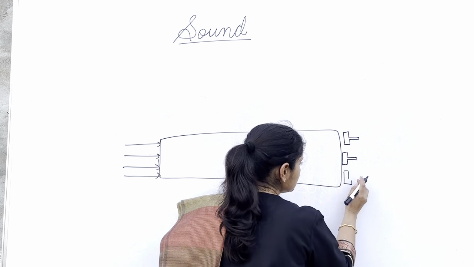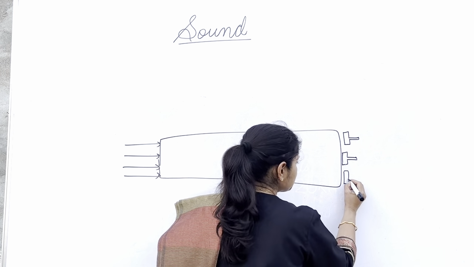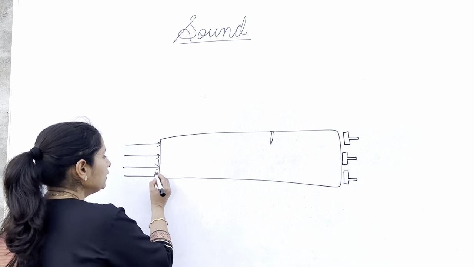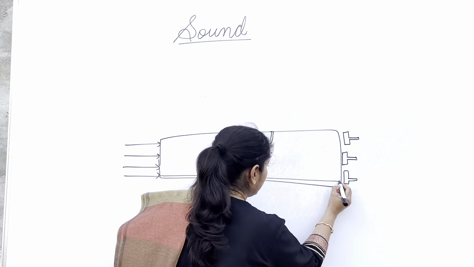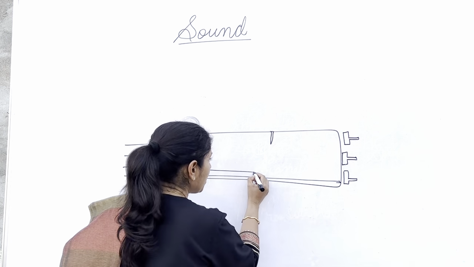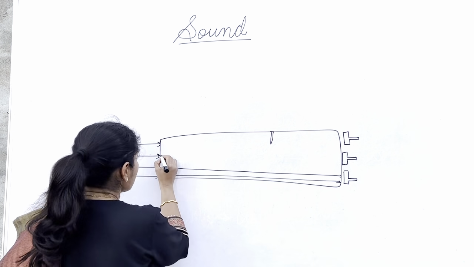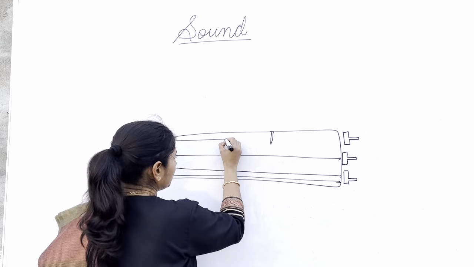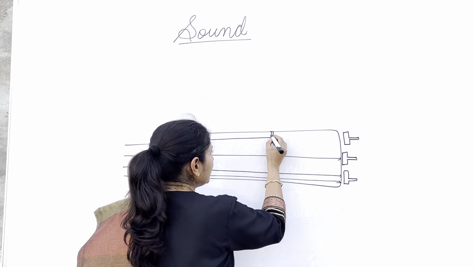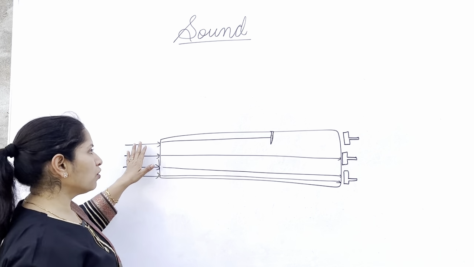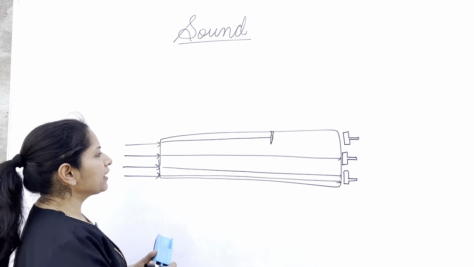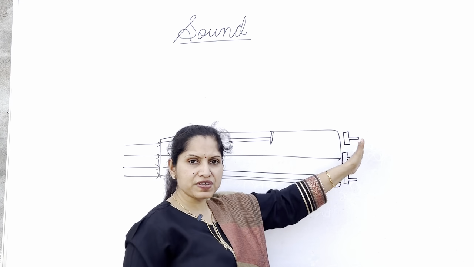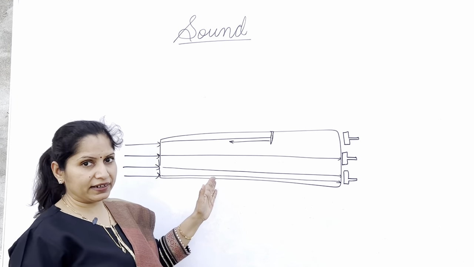So these are the receivers which are going to receive these ultrasound waves from the other end of the metal block. What will happen? These sound waves do not have any interference in their pathway, so these sound waves are going to the receiver. But if there is a crack in the pathway of some of the ultrasound waves, they will get reflected back. They will not be able to reach the receiver, but they will be reflected back.